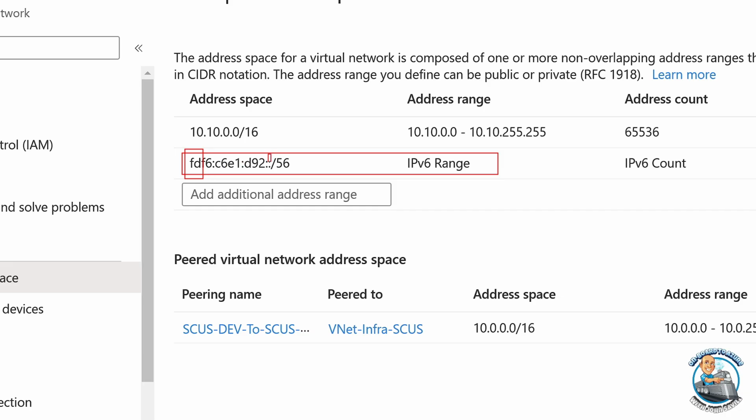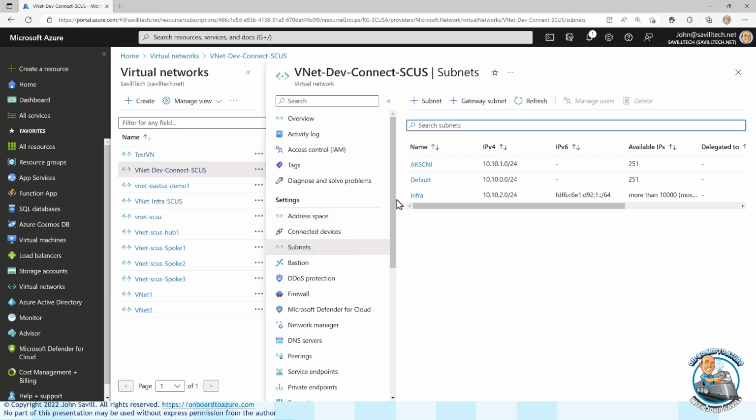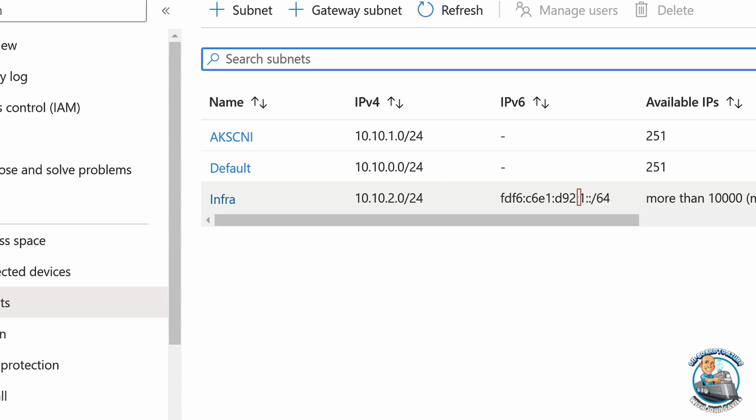And it's a /56 because it saves another set of bits that I can actually use as part of the subnet. If this is the range I'm using, and I'm using a portion of it, my actual subnet would always be a /64. Here you can see my subnet is 1, and notice available IPs, it's just saying more than 10,000. It's always a /64 for IPv6.